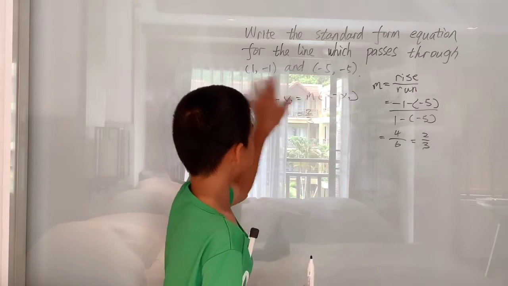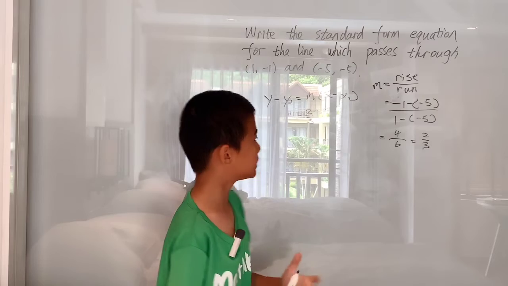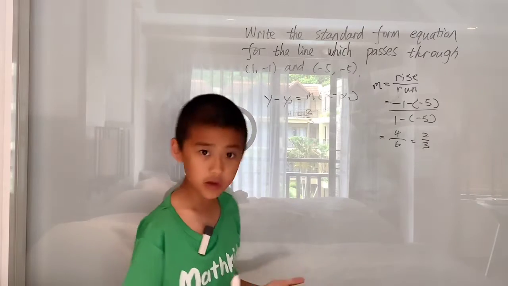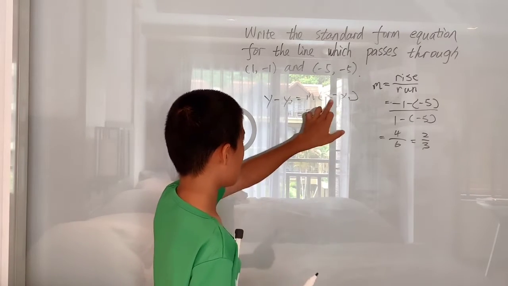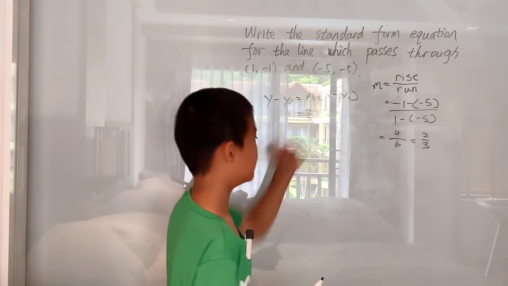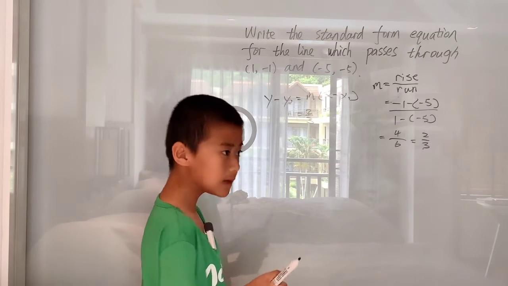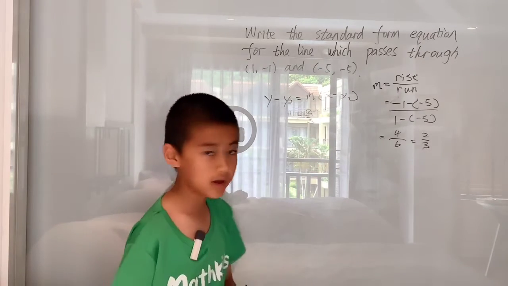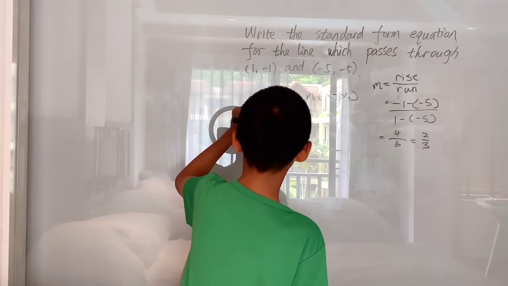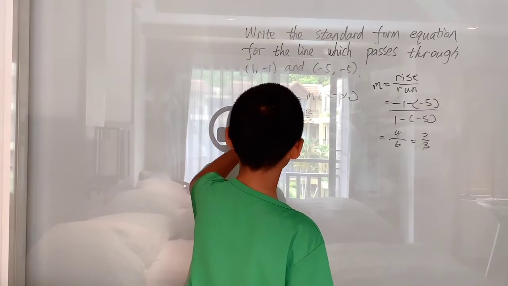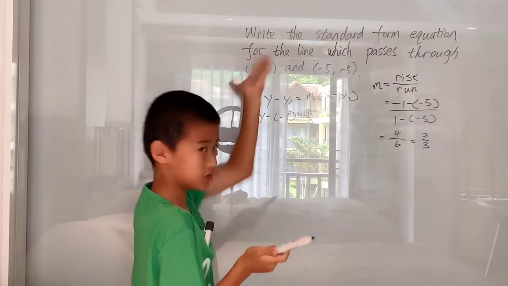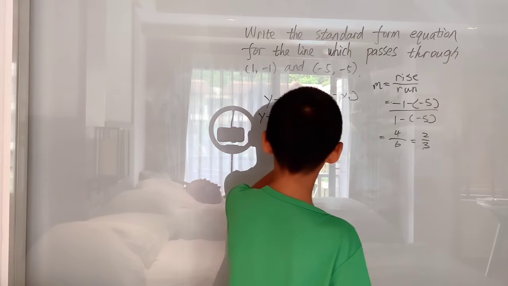So now we have a y, y1, and x, and x1. We can plug one of these points in for y1 and x1, but it has to be plugged in for y1 and x1, since x and y are just variables that in the end, we have ax plus by equals c. On the other hand, y1 and x1 are points on the coordinate plane, and then we can plug in for them, right? The y1 is the y-coordinate of our point, and I'm plugging in this point since they're just ones, and it's probably easier for us to calculate.